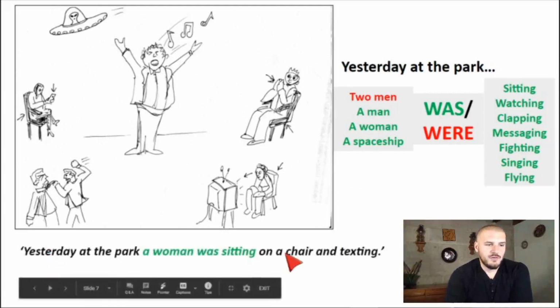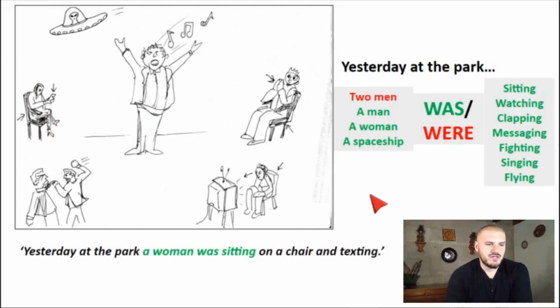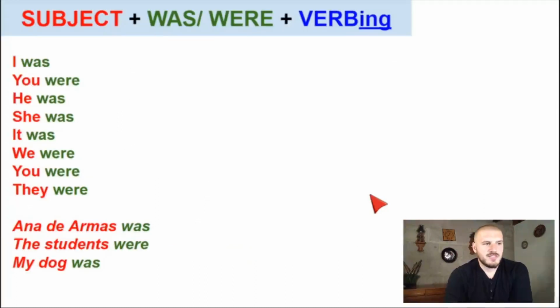Yesterday at the park, a woman was sitting on a chair and texting. Okay, there she is. A woman was sitting on a chair and texting. So it's very simple. If you want to, you can make some more sentences and leave them in the comments or on the Facebook group. But let's continue. So the formula, subject, was or were, and the verb ing. Remember, I was, you were, he was, she was, it was, we were, you were, they were, right?